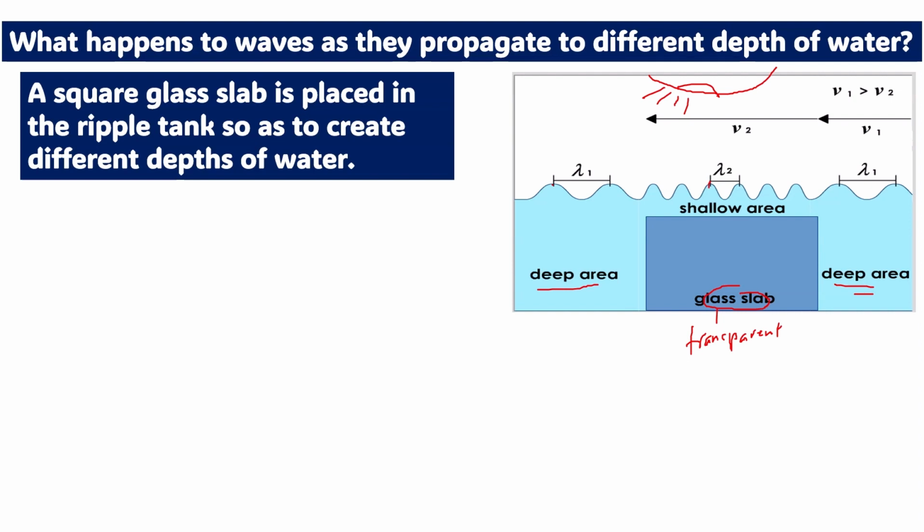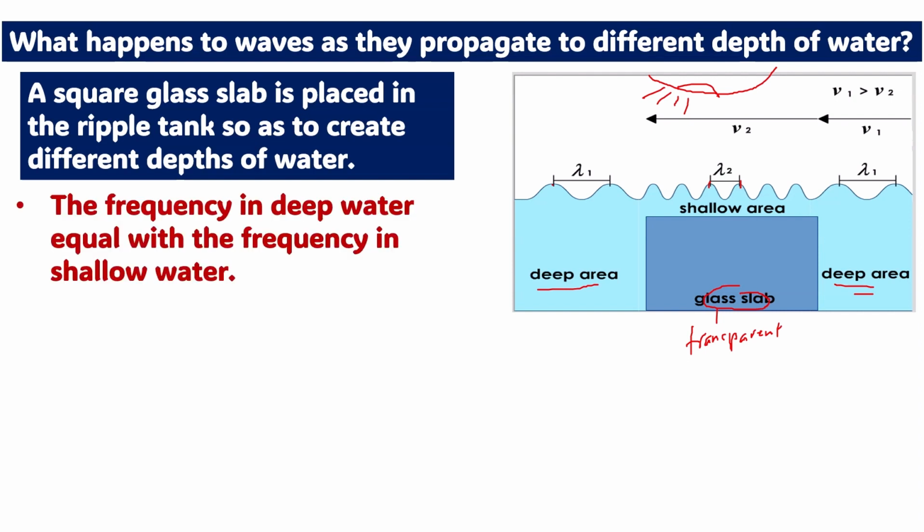And in shallow area, we also have lambda, but another one, which is shorter. So this is lambda 2. Alright, what we are going to study is the frequency in deep water equal with the frequency in shallow water, because both ripples of the water come from the same motor.